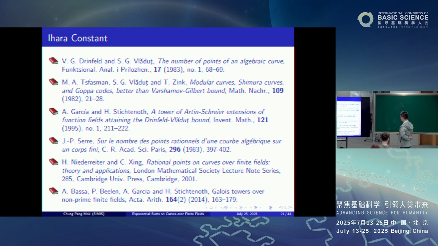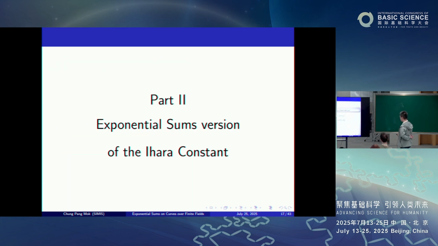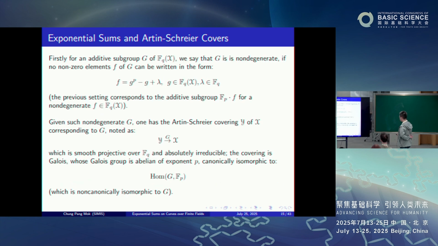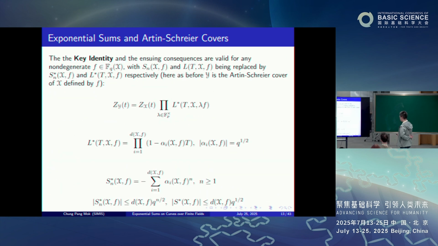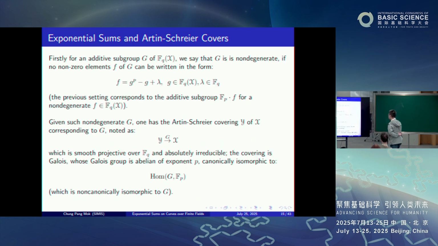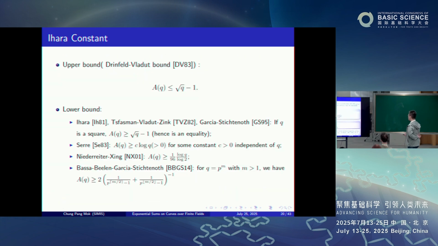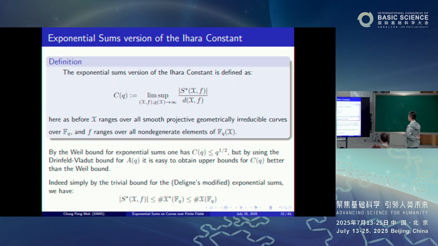Right, because we have the Weil bound, as I have said before, for this modified sum. So therefore,